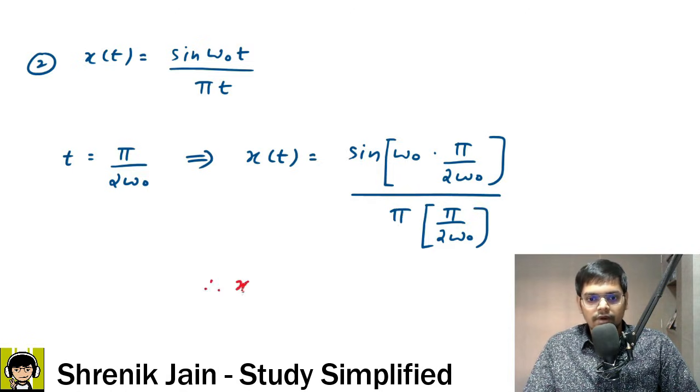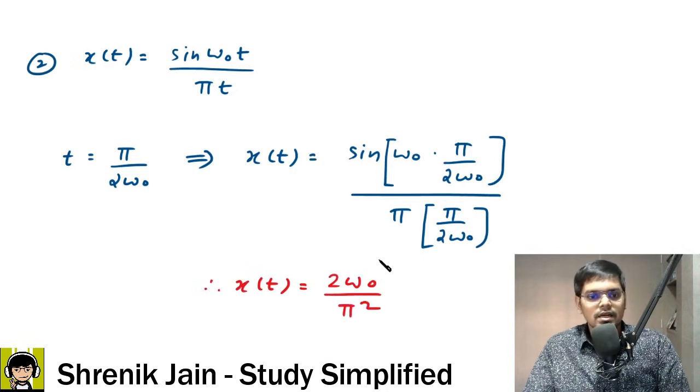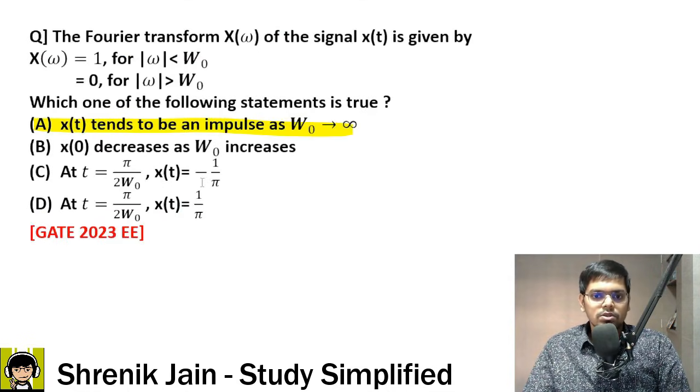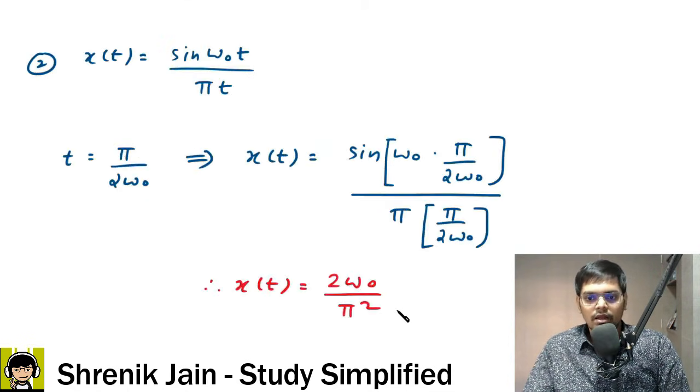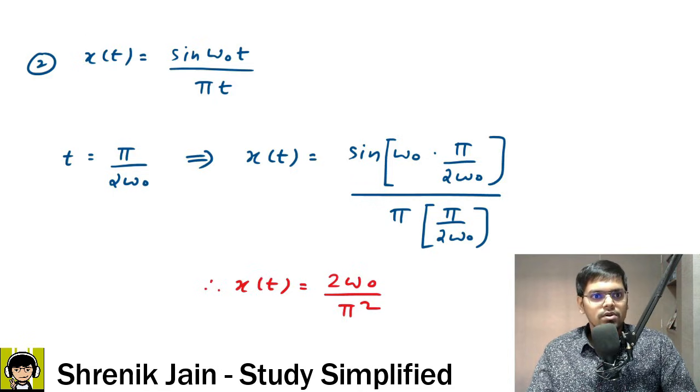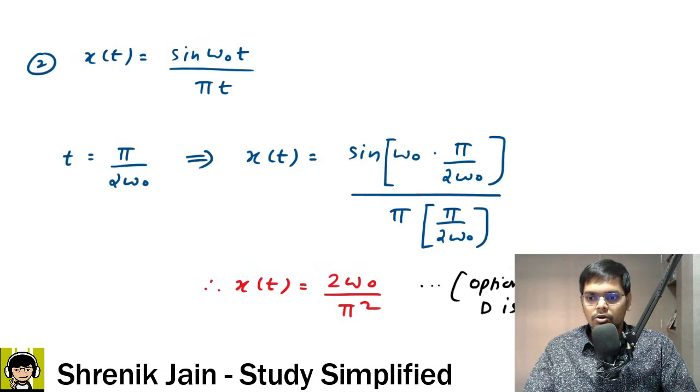So therefore the final answer is 2 omega naught divided by pi square, which means clearly that options C and D are both wrong, because pi is not there in the denominator. Pi square should be there. Very simple observation, right? So C and D are gone, A or B is left. So here I will write that options C and D are wrong. So now we can move forward and we can investigate.